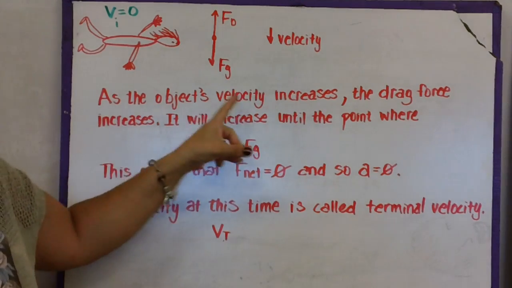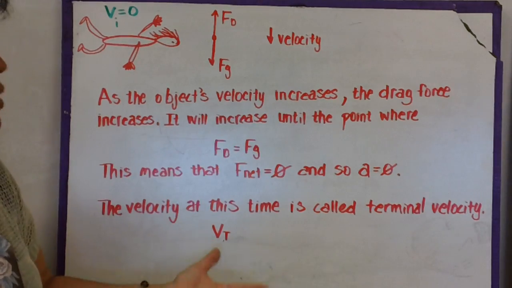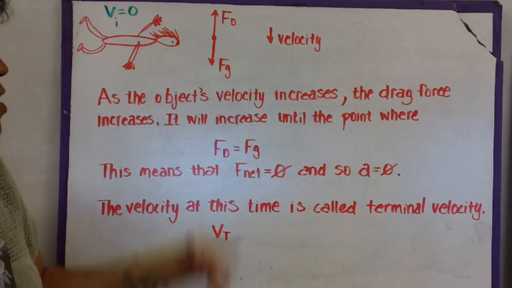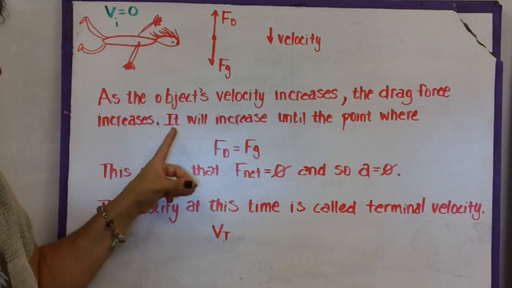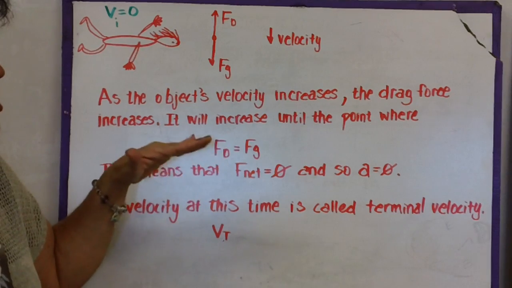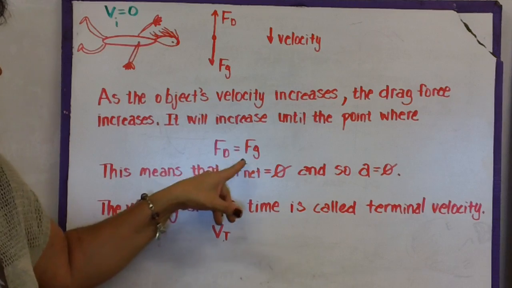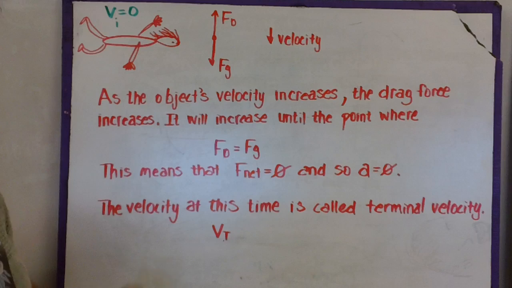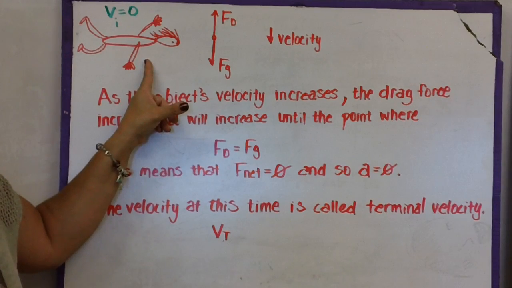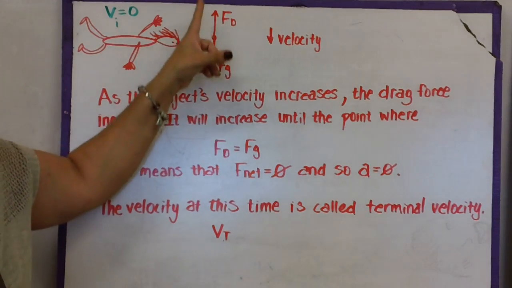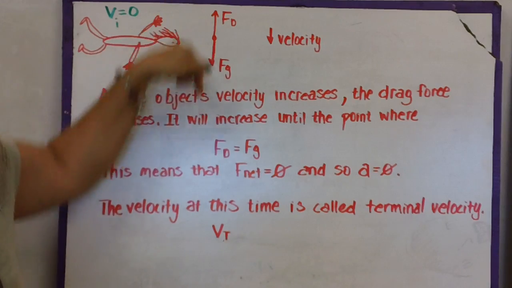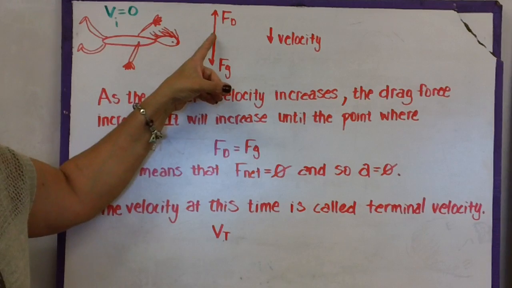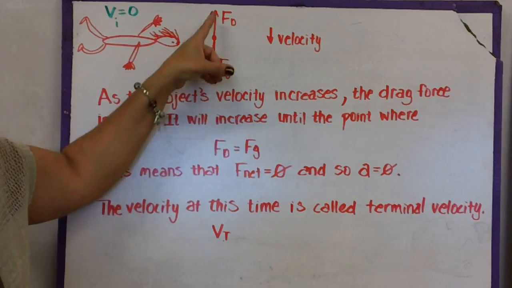Okay, so as the object's velocity increases, the drag force is increasing. The faster they go, the larger the drag force. What happens is it increases until a certain point. Once it reaches this certain point, the drag force and the force of gravity are equal. So right here, if we were to draw a free body diagram of this parachutist jumping out, we have the drag force that's up and the force of gravity that's down. The drag force increases until they're equal.